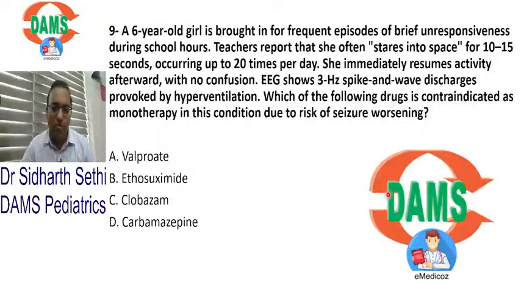Now we will be talking about some epilepsy syndromes. They are very important for your exam. So here is a 6-year-old girl who gets frequent episodes of staring. She gives a blank stare for 10 to 15 seconds and then she resumes. There is no aura, no post-ictal phase. She suddenly gives a blank gaze and then she comes back to normal.